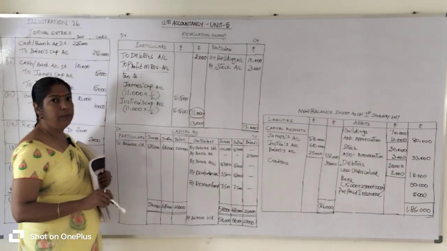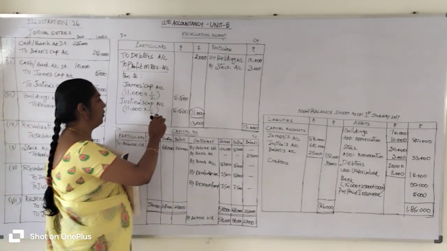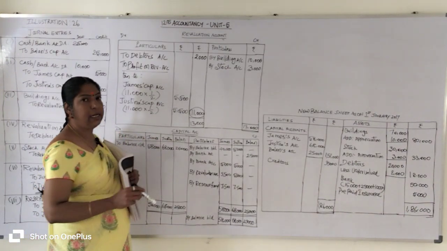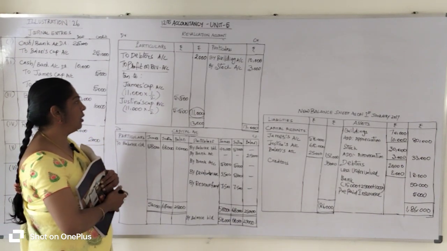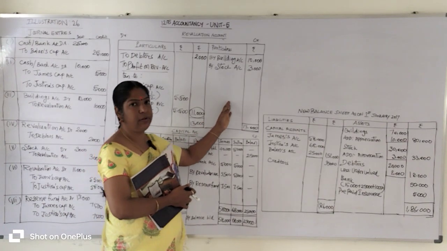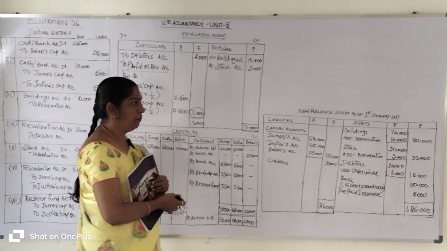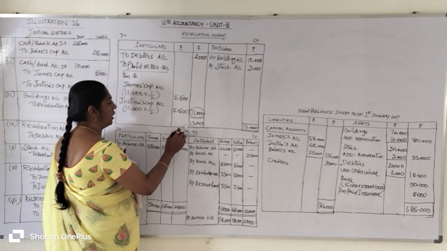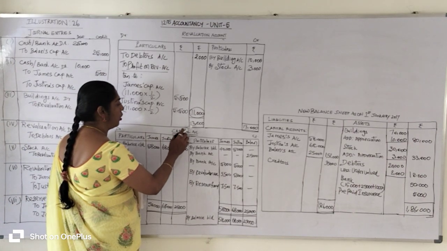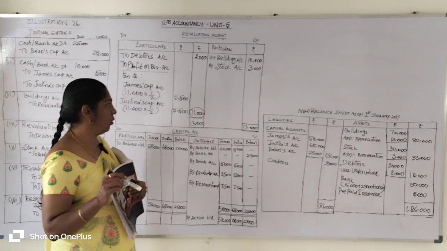Now we are going to find out the difference between the debit and credit side. To find the difference, we need the total. Whichever side has the higher value, on that side we calculate the total. In this way, the credit side has the higher value, 10,000 plus 3,000, 13,000 rupees. The same total amount we enter on the debit side. After you enter the total, below the total you draw two lines, which denote the total.